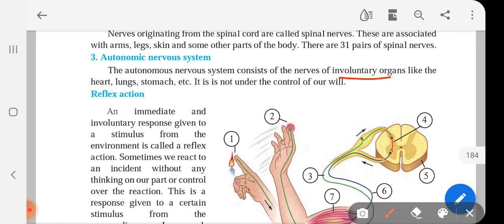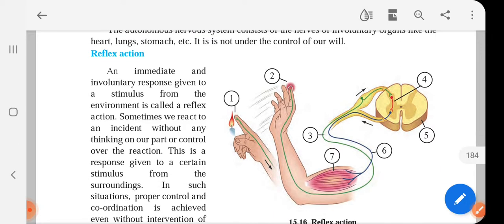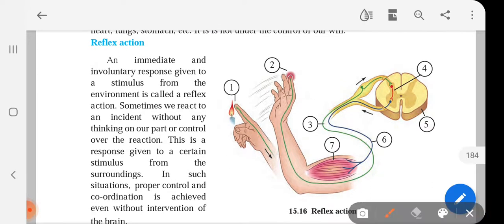As it was told to you, involuntary organs are the organs where the control and movement of the muscles connected to the organs are not under our will. So these nerves are also helping us to carry out those involuntary actions.